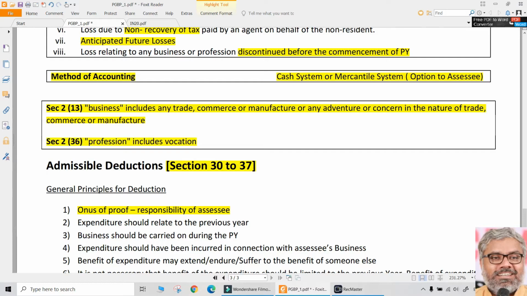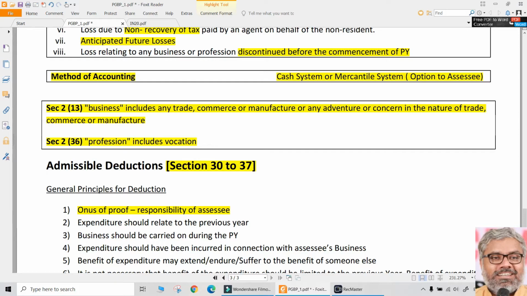Not necessarily profession means they have to do only for the purpose of commercial things. Even hobby also, even a vocation also. Let us say a singer is there. He may say that I am doing for my soul satisfaction. No problem, Baba, but because of soul satisfaction, you are also getting money, right? Pay tax on it. So that is also profession. Somebody says, giving pravachanams and all is my vocation. I like to do that. No problem, you do that. Anybody can do anything in this country. But if you get money from that, you pay tax on that because it is also a profession. So profession includes vocation, and any other art forms also will be considered as profession only.